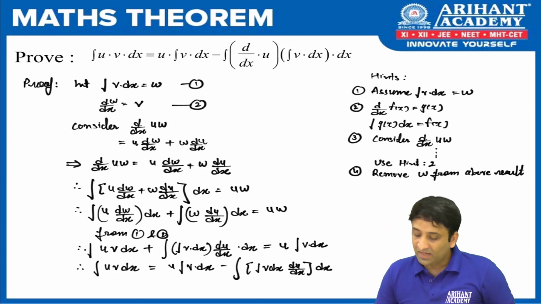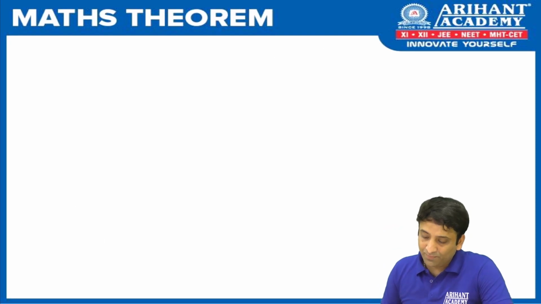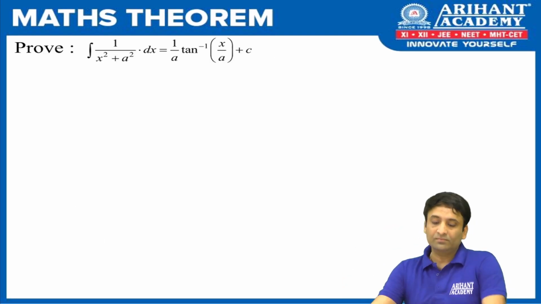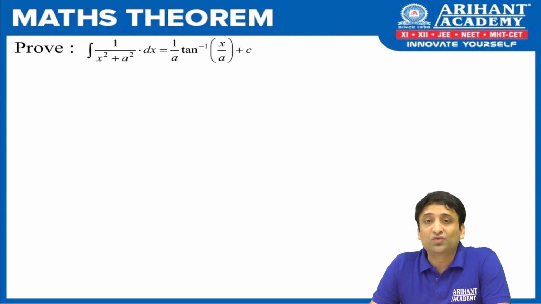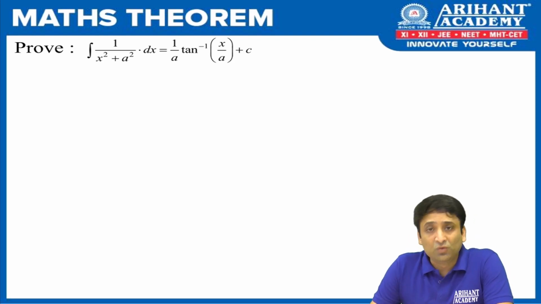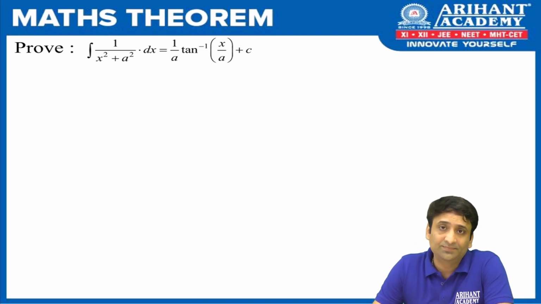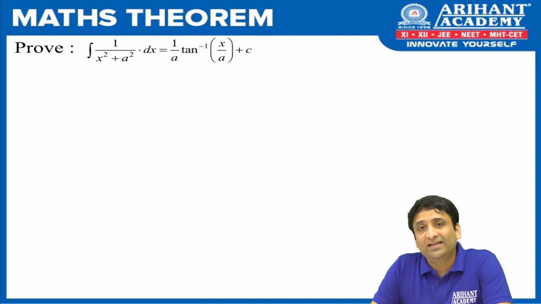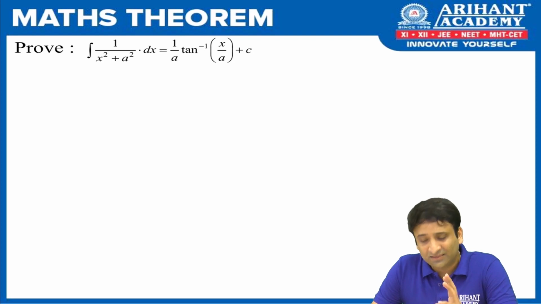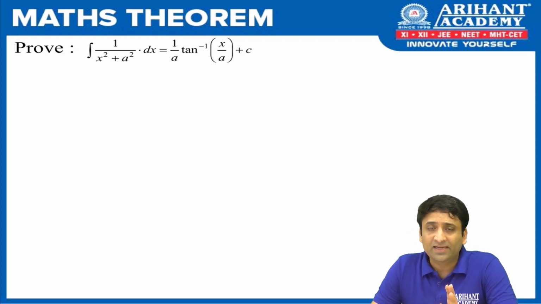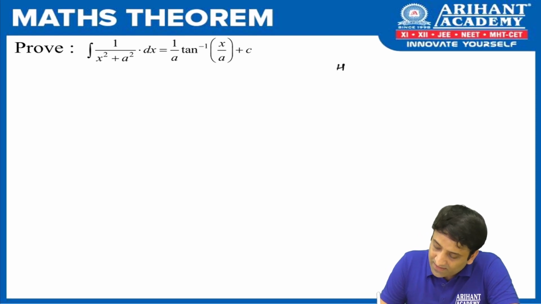Fine. Now let's move to the second proof of it. It is one of the standard results which we use to solve so many questions. The proof will come in your board exams. So let us prove this result. As I already said, rather than remembering the full proof, we'll first remember the hint part of it and just keep a hold on that. You will not need to remember the whole theorem. Fine. So what is the hint in this?